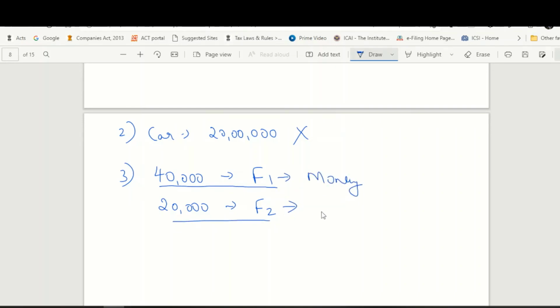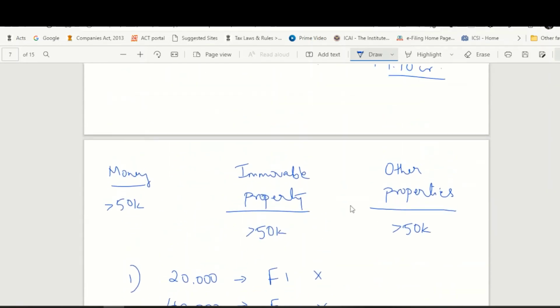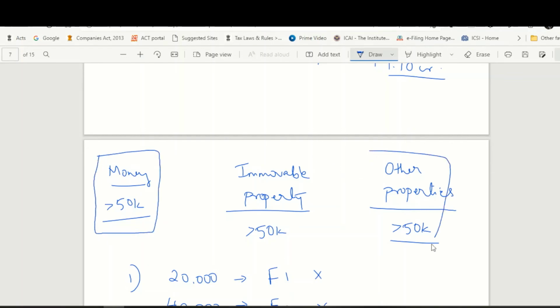This I have received as a part of other properties. If you see my chart, monetary terms 50,000, other properties 50,000. I have received 40,000 which belongs to this category. I have received 20,000 which belongs to this category.